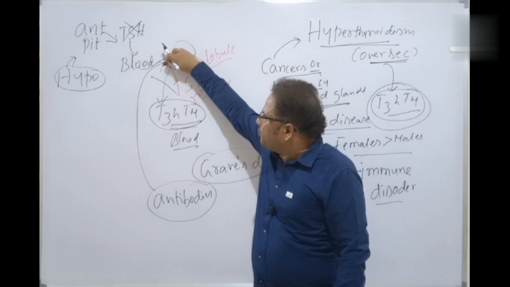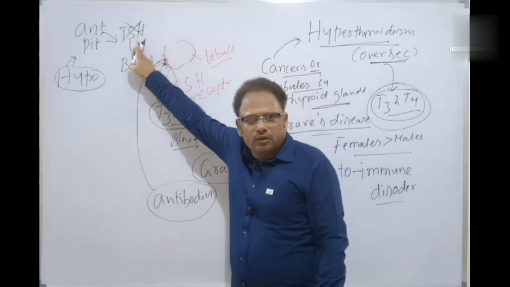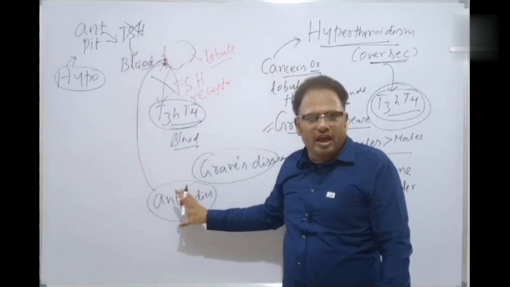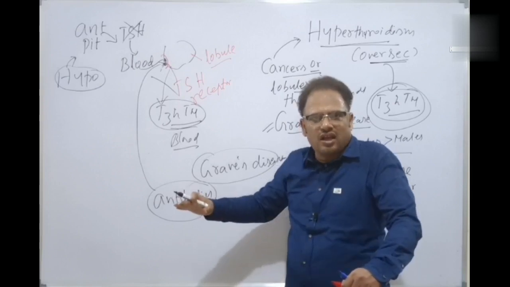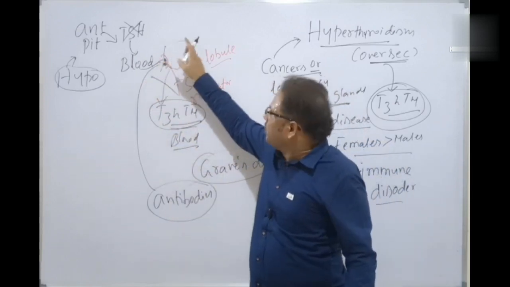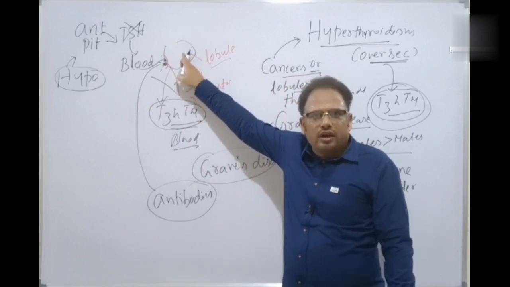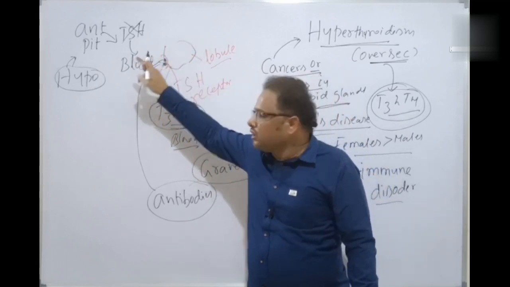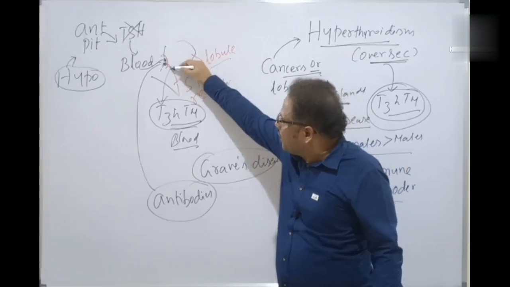Actually, this should be binding with which one? The TSH hormone. But this is overactive here. Antibodies are released and they are binding with which one? The TSH receptor. The thyroid gland thinks that it is a TSH hormone and starts releasing which one?